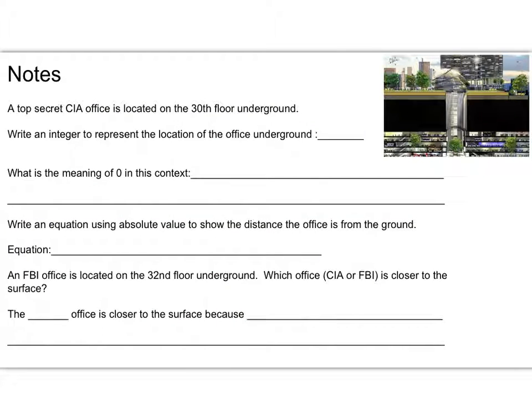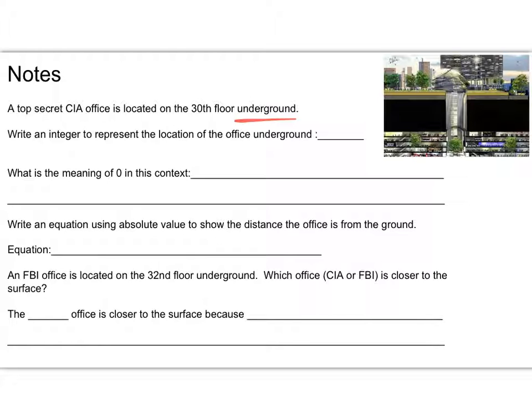All right, so let's read what we have going on here. A top secret CIA office is located on the 30th floor underground. And of course, underground is the key word here. Write an integer to represent the location of the office underground.